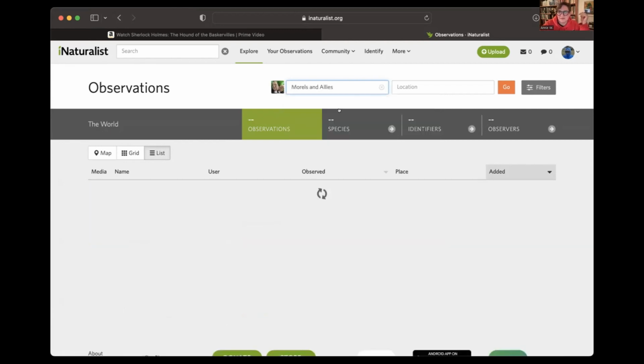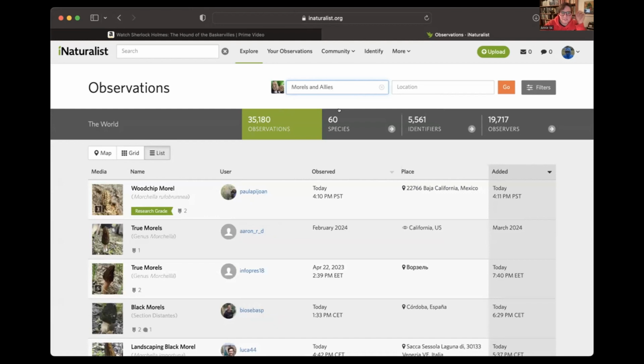So I'm going to pick the family just to get as much as I can. Now that I've done that, I've gone from 170 million to 35,000. So that's a good start. And you can see 60 species. So in the world, there are probably more than that, but that's what we have named.